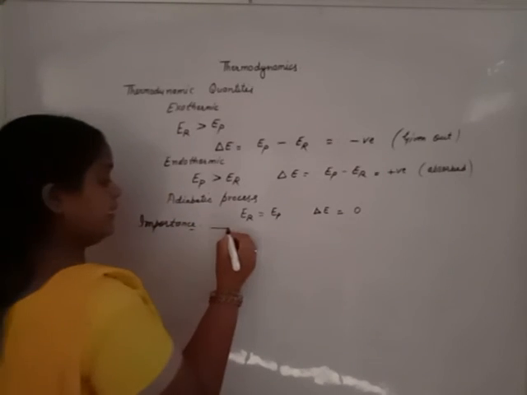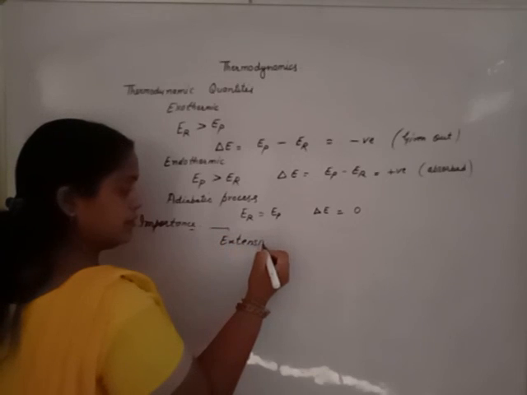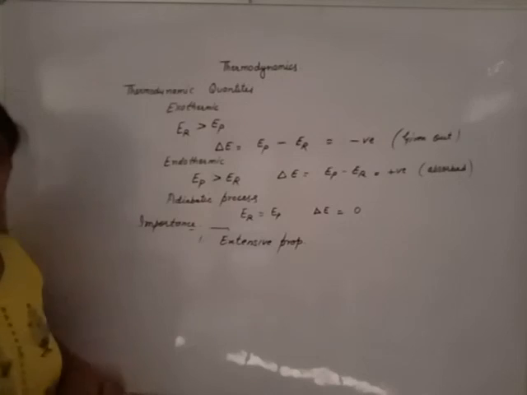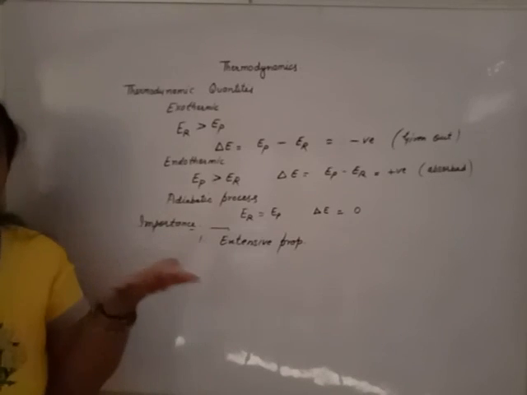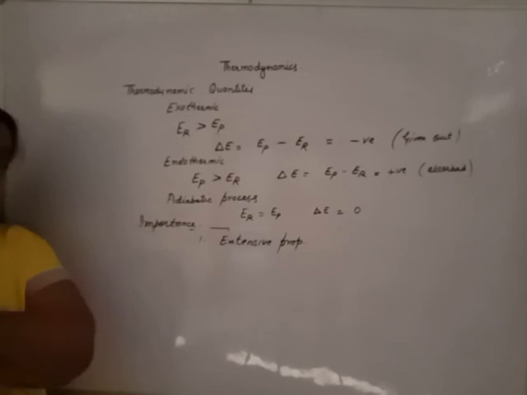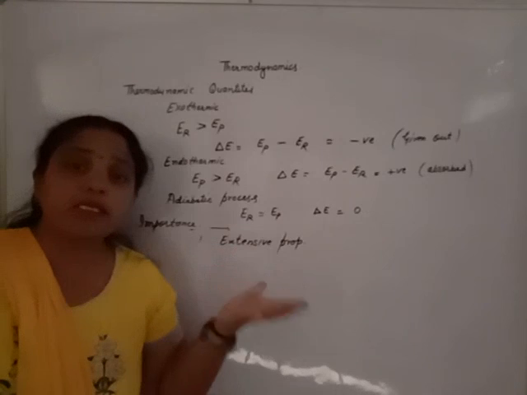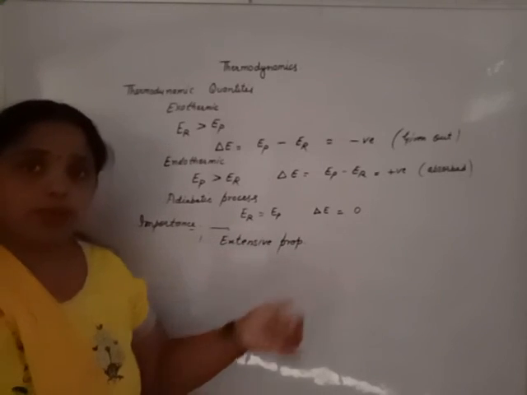Beta, it is an extensive property, because it depends upon the amount of substance. If it depends upon quality, it is intensive. If it depends upon quantity, amount, it is extensive.